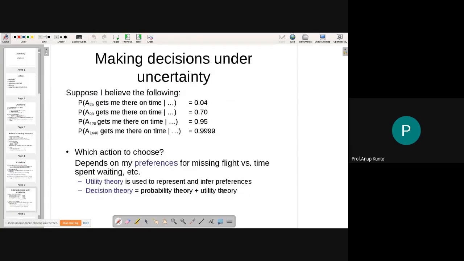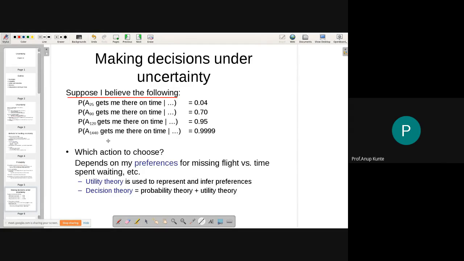Now this is what is summarized over here in this slide. Suppose I believe the following. The probability A25 gets me there on time given nothing is 0.05. The probability A90 gets me there on time with certain information is 0.70. The probability A120 gets me there on time is 0.95, and the probability A1440 gets me there on time is 0.999. So there is a 99% chance that I can get to the airport.